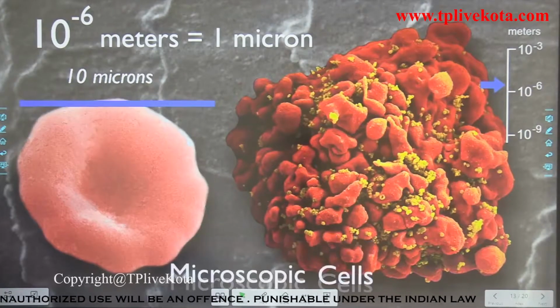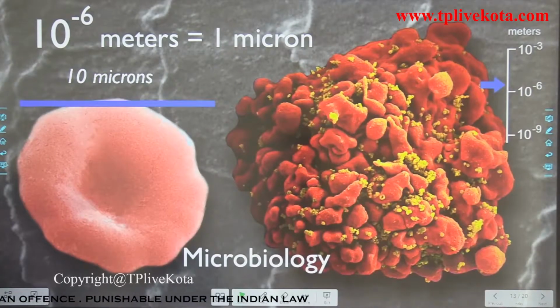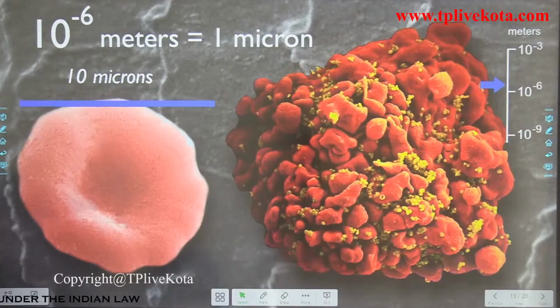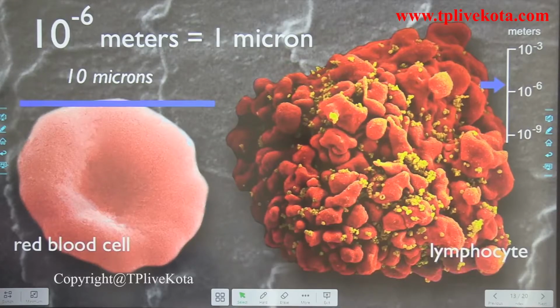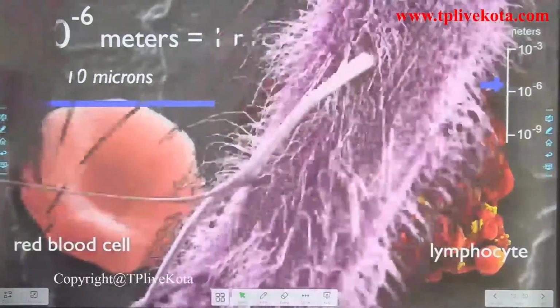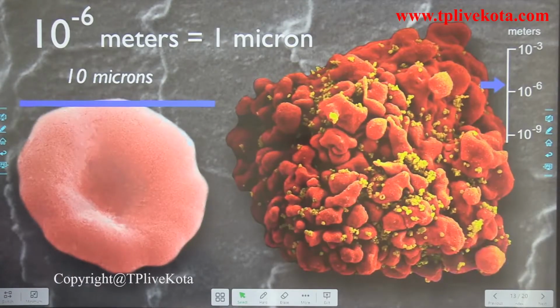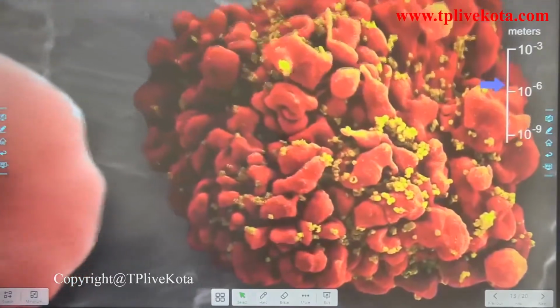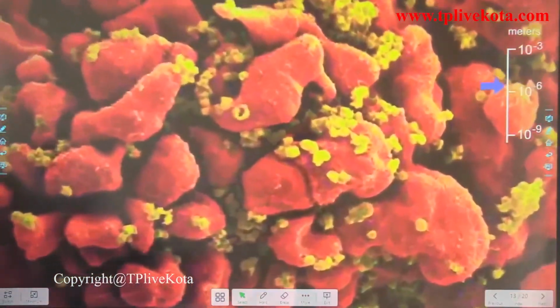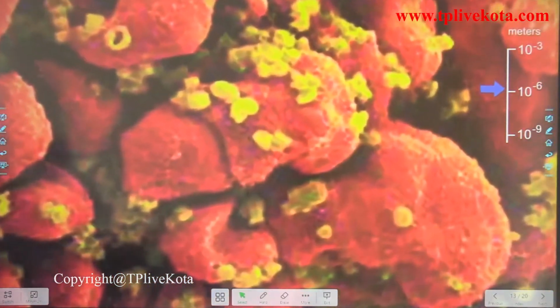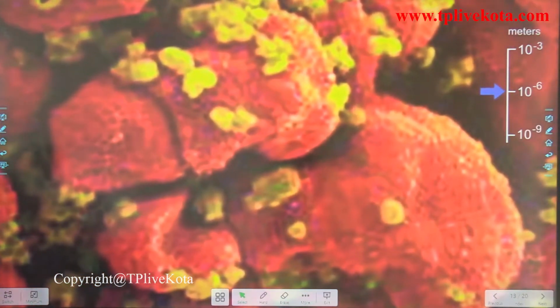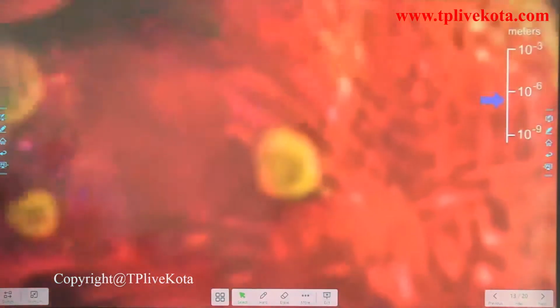Studying living organisms at this level is called microbiology. Shown here is a red blood cell, adjacent to another type of blood cell, the funny-looking lymphocyte. These cells are about the same size as many bacteria. Oh, there just went some enterobacteria, a kind of bacteria commonly found in your gut. You should know that bacteria are much larger than viruses. Let's zoom in further, and you'll see this particular lymphocyte is now in a battle with hundreds of viruses, those green little globs. Viruses are quite small, aren't they?